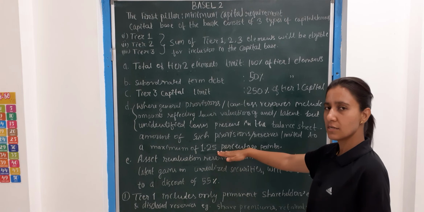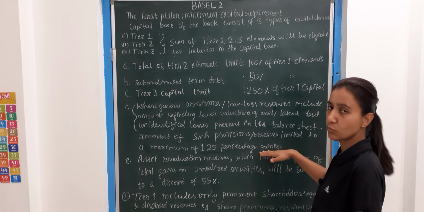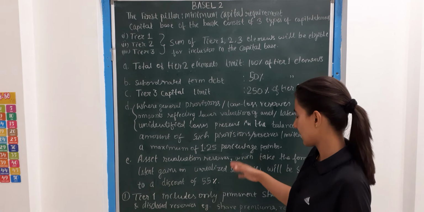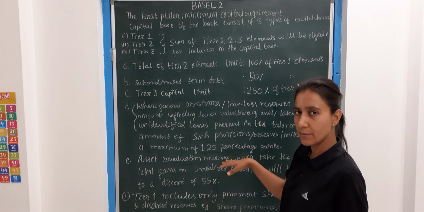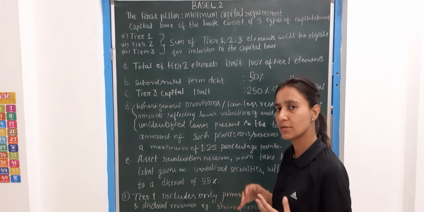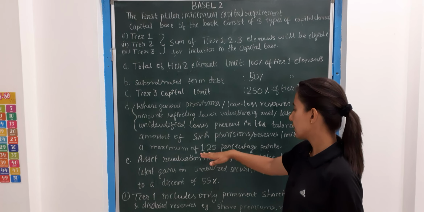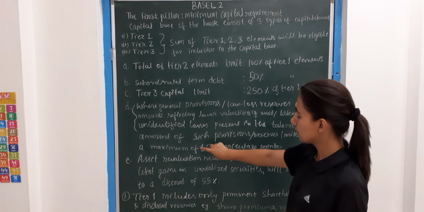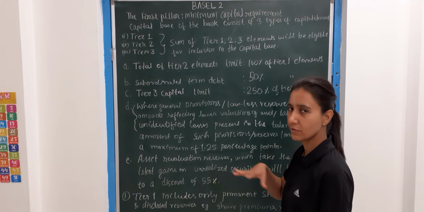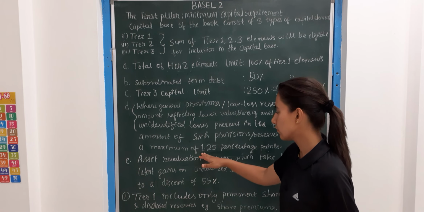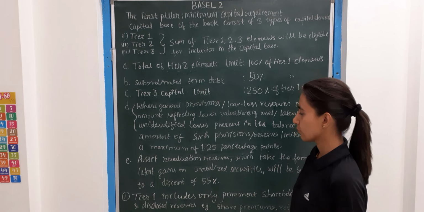You must understand the difference between percentage point and percentage. Percentage is divided by 100. If you divide some number by 100, then you will get percentage. But this one is directly a number. Percentage point means this number. Now you must not divide by 100. It is already divided by 100 and you have got the 1.25.